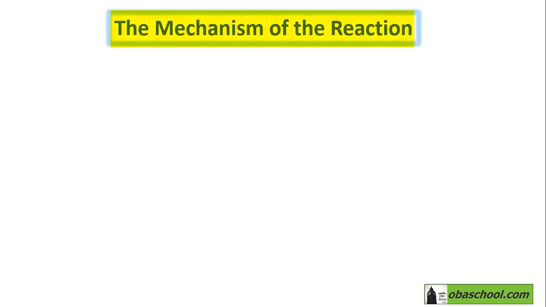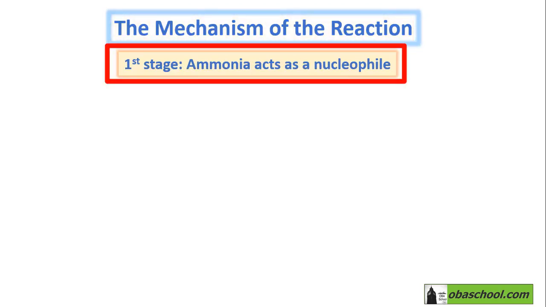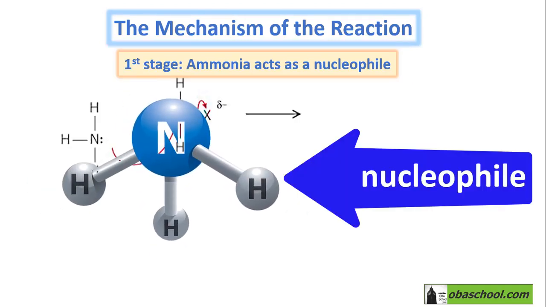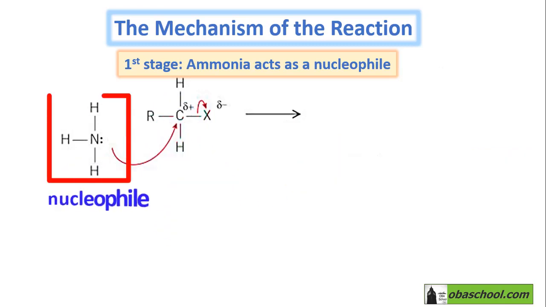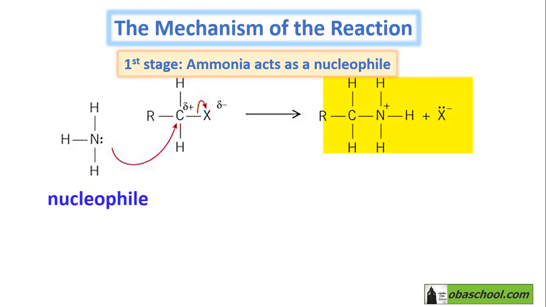Now let's look at the mechanism of the reaction again. To sum up everything, in the first stage of the reaction, ammonia acts as a nucleophile. Like you can see here, ammonia NH3 acts as a nucleophile and attacks the positive dipole carbon, which is electron deficient, in the halogenoalkane. Then it will produce RCH2NH3+ plus the halide.